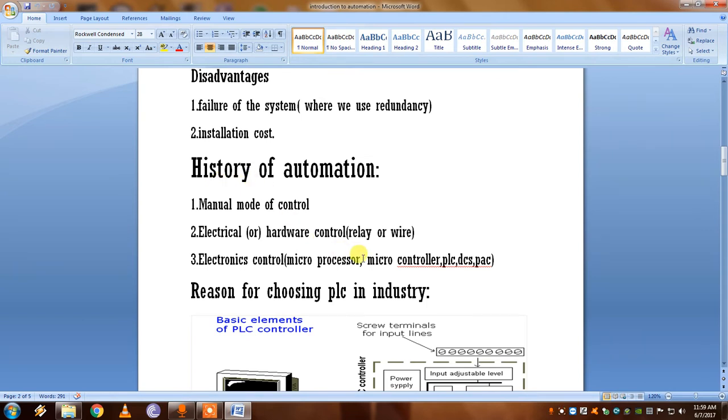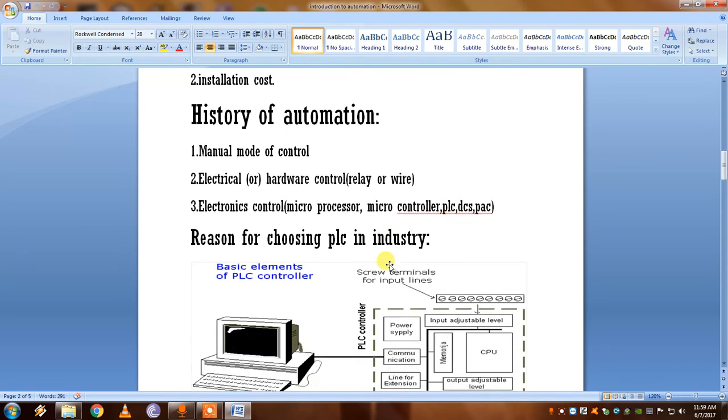But the main disadvantages of microprocessors and microcontrollers are that changing the program is difficult, and expanding the IOs is difficult. They also cannot withstand industrial temperature, but PLC and DCS can withstand industrial temperature. So in industrial automation, we use these three things: PLC, DCS, and PAC.